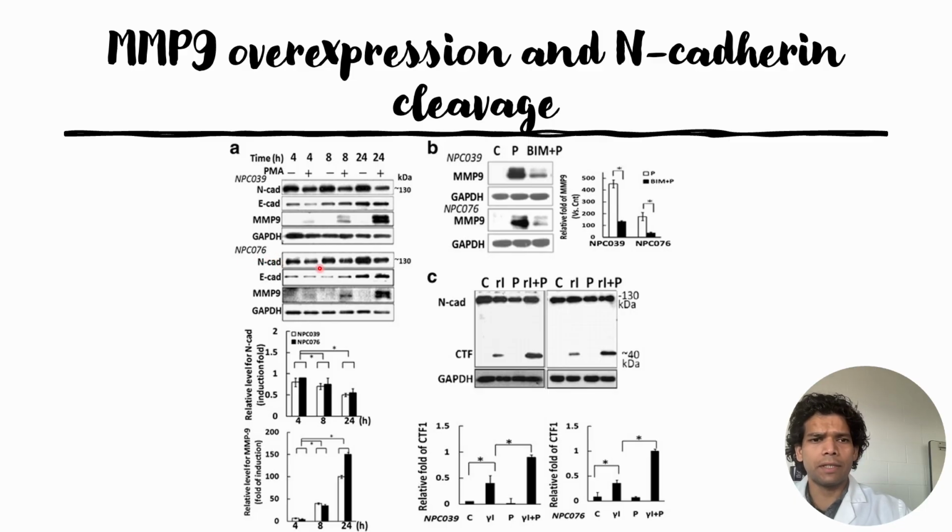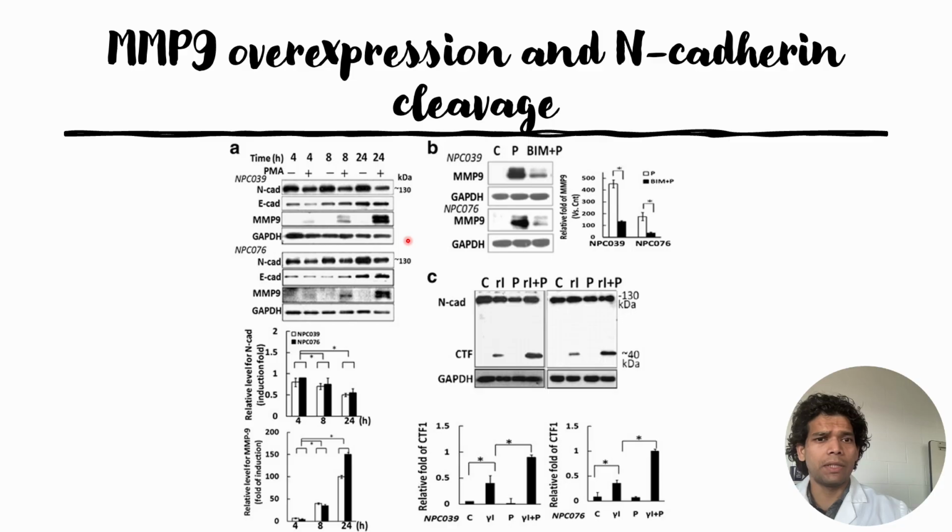Here also we can see that there is a decrease in the N-Cadherin whenever it is treated with PMA, and similarly there is an increase in the MMP9 whenever it is treated with PMA, and with increase in the time for which PMA is in contact with the NPC cell lines, there is an increase in MMP9. They have quantified these things: we can see the N-Cadherin signal goes down for both cell lines with increase in time, and simultaneously the MMP9 signal goes up for both cell lines with increase in time.